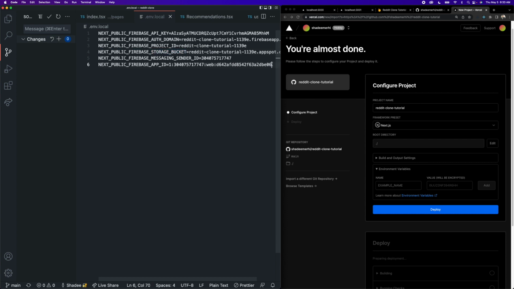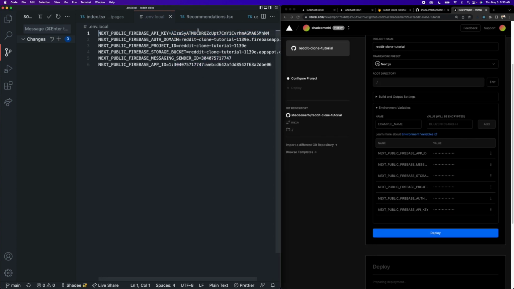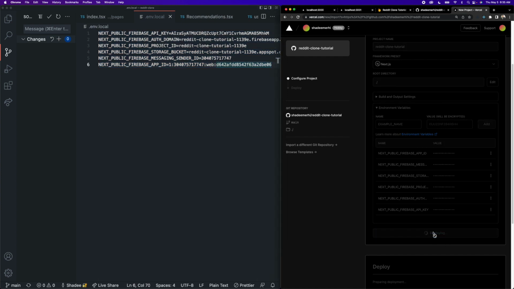Okay, so what we're going to do is add all of these environment variables to our Next.js project. So we're going to copy all of these names here and place them inside of the name part of the environment variable and then place the value inside of the value. So let's do the first one here. So NEXT_PUBLIC_FIREBASE_API_KEY. So I'm going to paste this in here. Then as the value, I'm going to grab the value, paste that in and just click add. Perfect. So once all 6 of these Firebase environment variables have been added, go ahead and click on deploy and we can see what is going to happen.